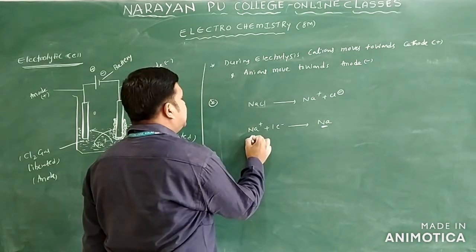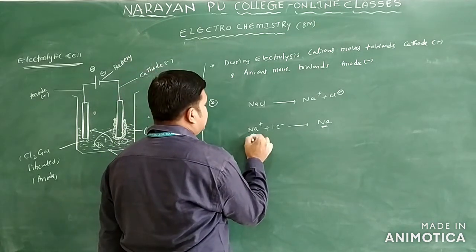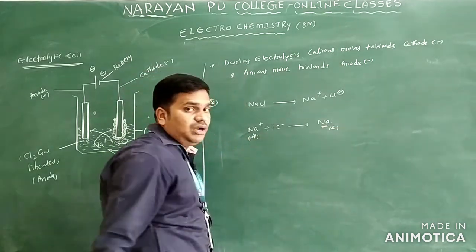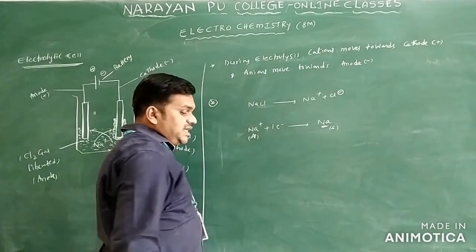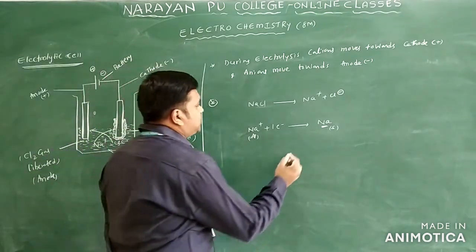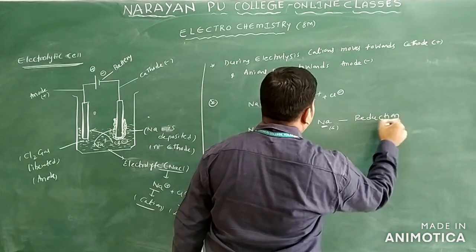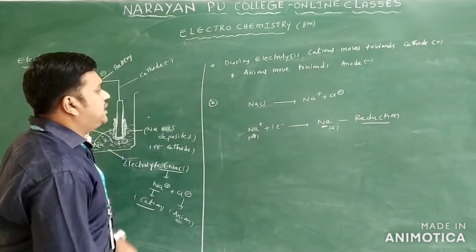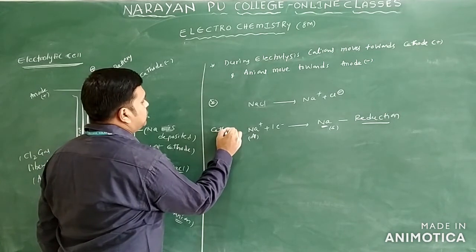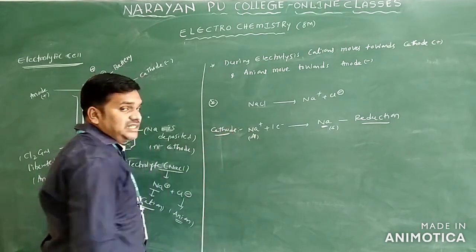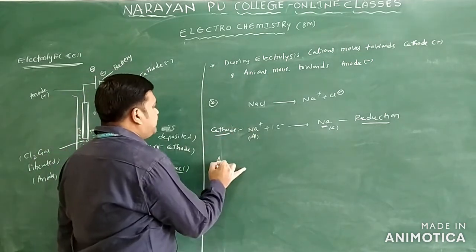This is aqueous NaCl, this is aqueous Na plus, and here sodium metal is deposited. Here you can see the addition of electrons, which we call reduction. Reduction takes place at the cathode.